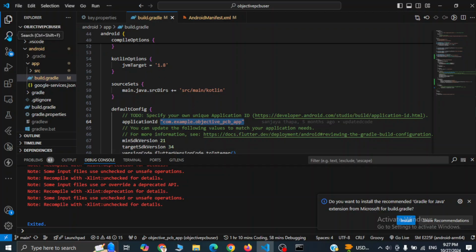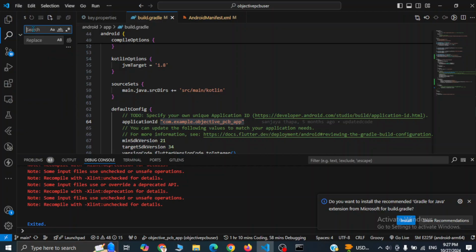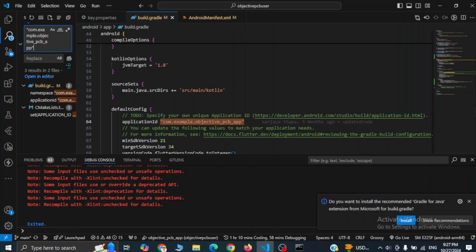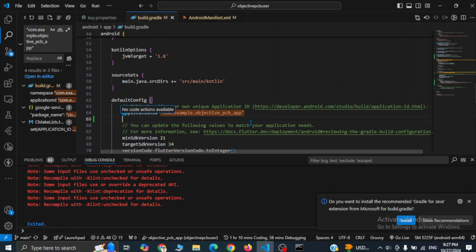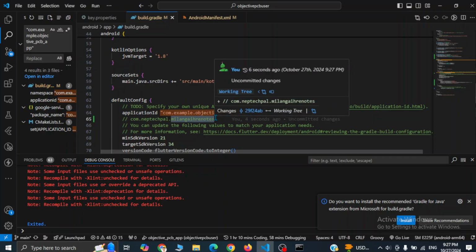So for this, simply copy this and go to search button, paste it, and instead of this we are going to write something like com dot neptechpal dot milan notes. Okay, so make sure that this part is the name of your project.